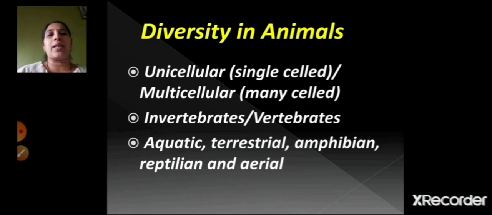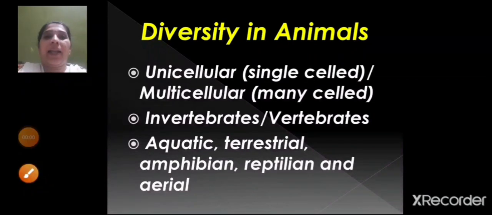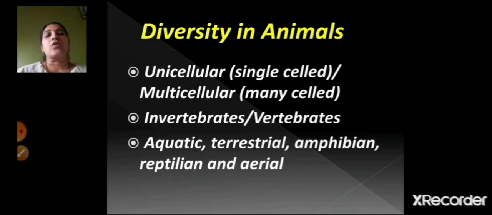Also there are aquatic animals. Aquatic animals are those which live in water. There are terrestrial animals which live on land, and amphibian animals which live on land as well as in water. Reptilians are the reptiles, and aerials are the birds which can fly in the sky. So you can see there is diversity in the animals too, like the plants.